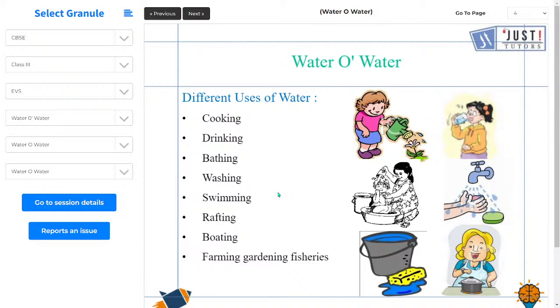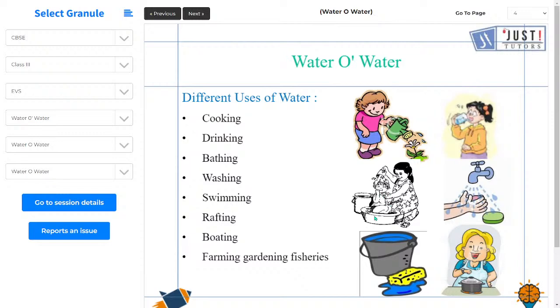Then drinking, the basic activity drinking that we do, उसमें हमको वाटर की ज़रूरत होती है, and that too clean and pure water we drink. And if we don't get water for drinking, what will happen? We will not be able to survive. So you can see this girl drinking water. Then bathing, you can see this boy bathing with water. So bathing is the basic activity we do with water.